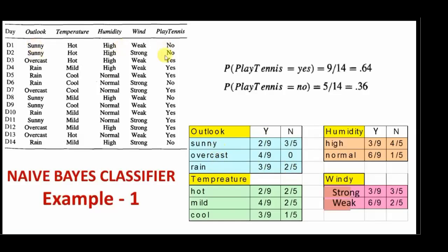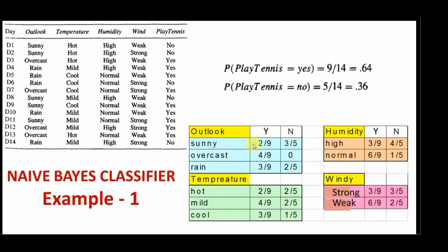Second one is no. Third one is no. Fourth one is yes, and fifth one is yes. So there are two yes examples and three no examples. That is, 2 by 9 is the probability that outlook is Sunny given yes, and 3 by 5 is the probability that outlook is Sunny given no.